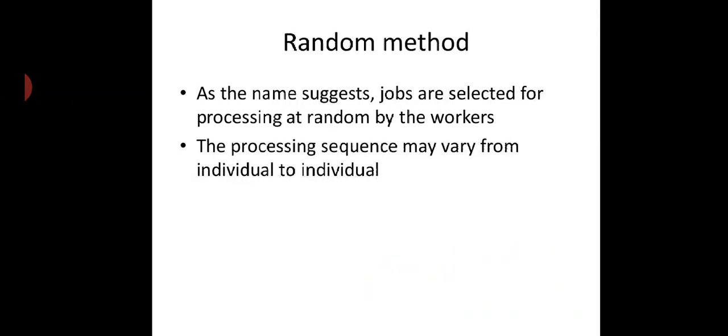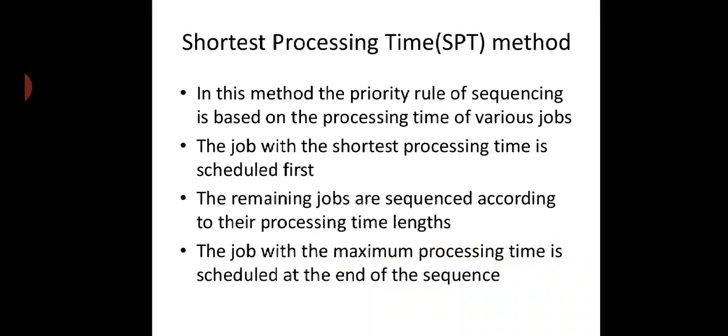Last one is the random method. As the name suggests, jobs are selected for processing at random by the worker. The processing sequence may vary from individual to individual. Shortest processing time, SPT method. In this method, the priority rule of sequencing is based on the processing time required by a specific job. The job with the shortest processing time is scheduled first.